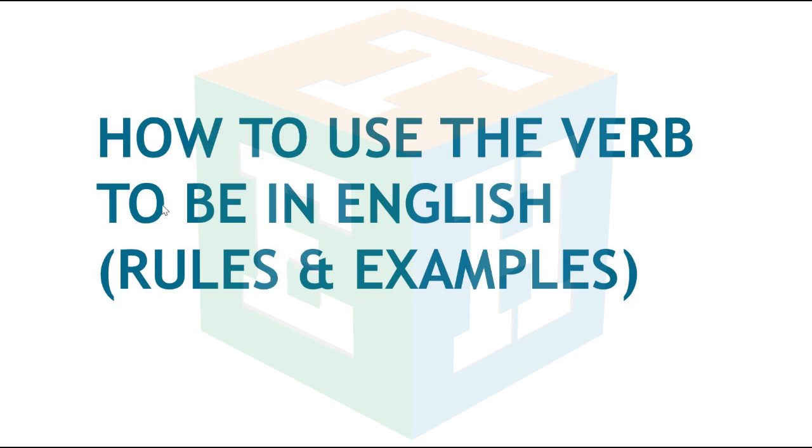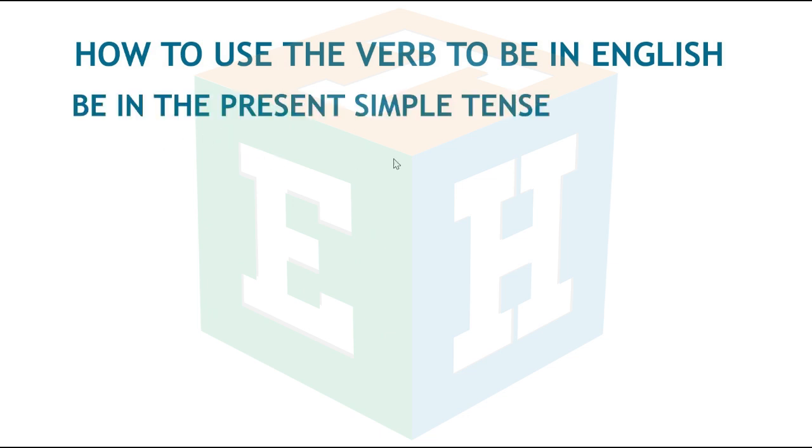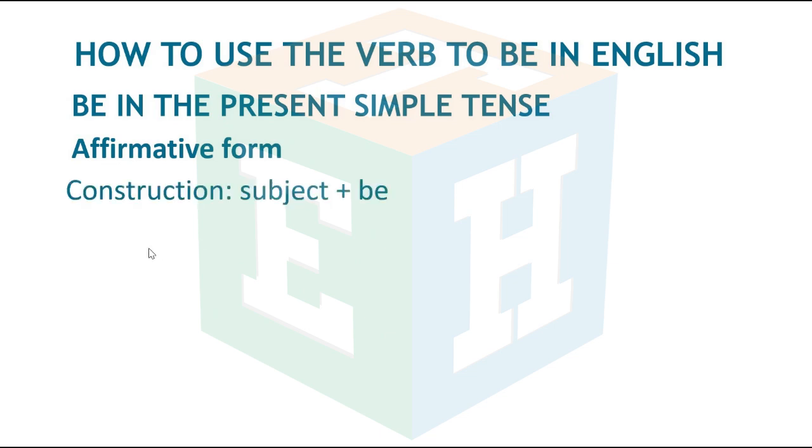And today we shall be looking at how to use the verb to be in English. Rules and examples. Let's get started. How to use the verb to be in English? Be in the present simple tense. Affirmative form. Construction: subject plus be.